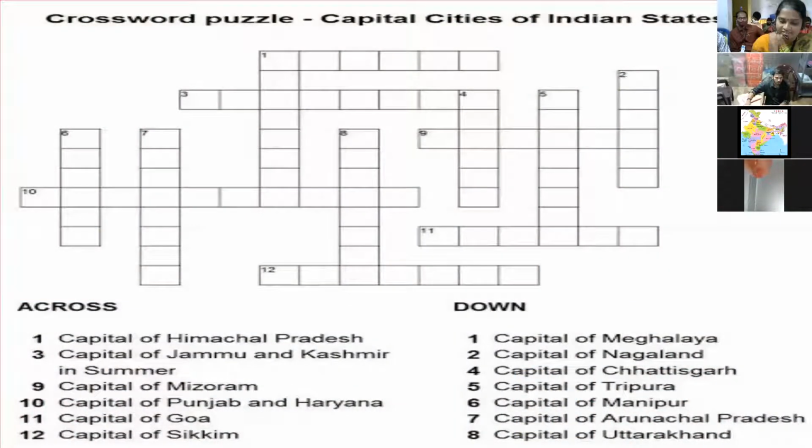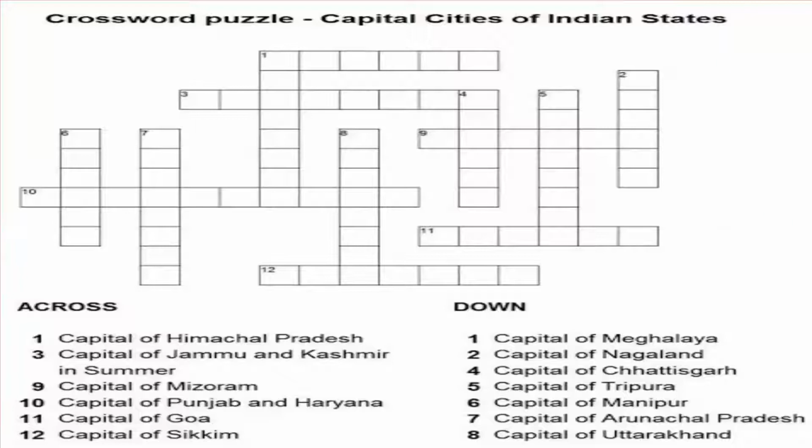So it is the puzzle. It is the time of activity now for teachers also. Please cooperate with me. Puzzles improve the students' memory, and we can call each and every student to fill up this puzzle in the classroom. So prepare a chart, or we can draw this puzzle on the board also. We can call one by one. Let them fill up the states and capitals in the classroom. Now I'm asking the teachers, please type the answers in the chat box. First across capitals, then go to the downwards capitals. So first, across capitals.